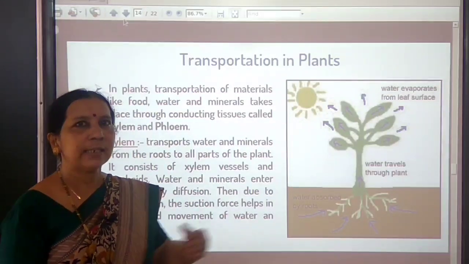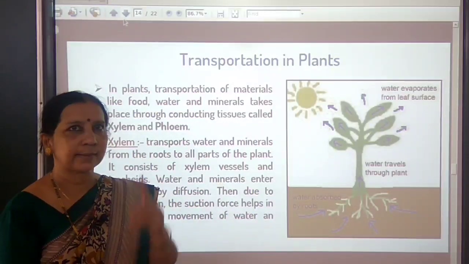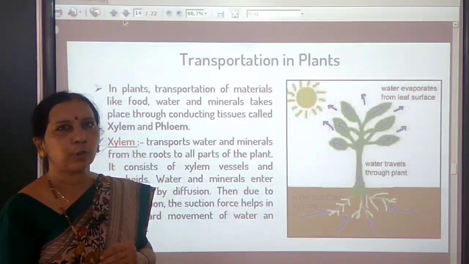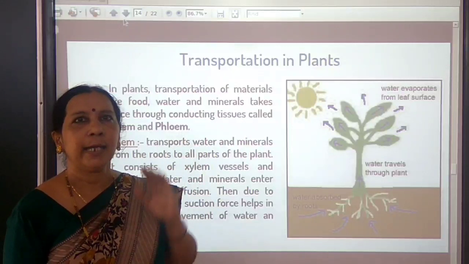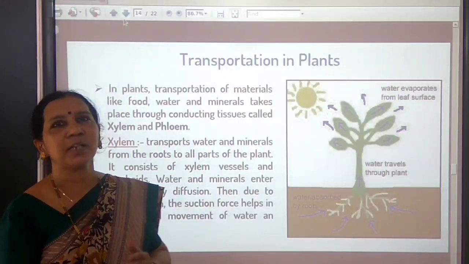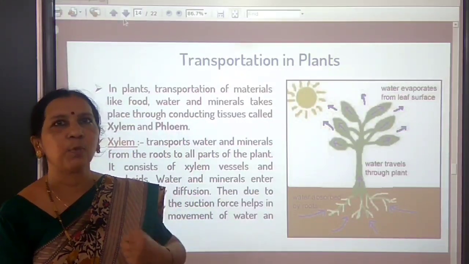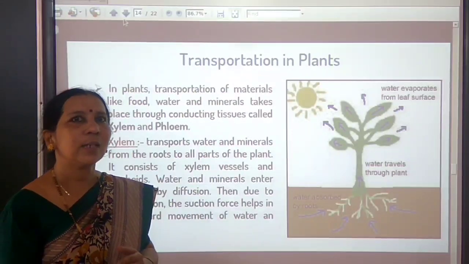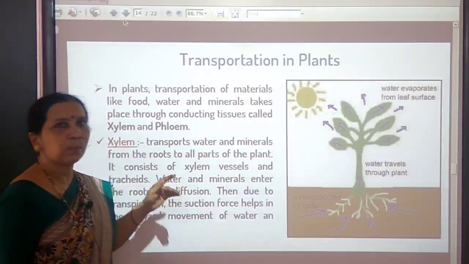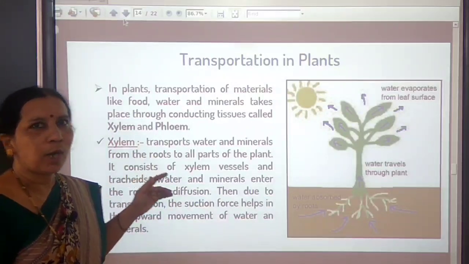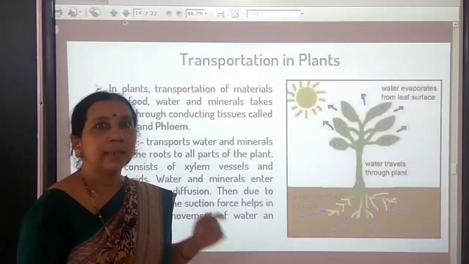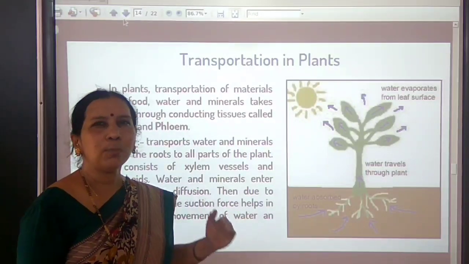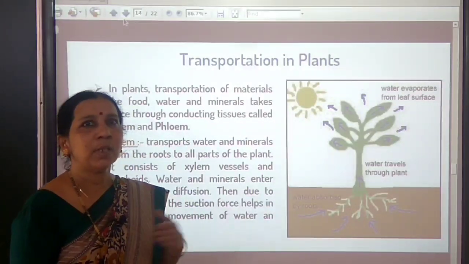So plants use these simple physical processes. Root pressure, especially during night, is useful for plants to transport water, and during daytime transpiration helps in creating a pull to push water upwards from roots to the tip of the plants. Thus, plants absorb water and minerals through the soil, and roots, leaves, stem, all parts of the plant have xylem.